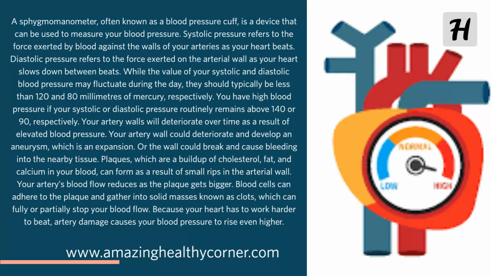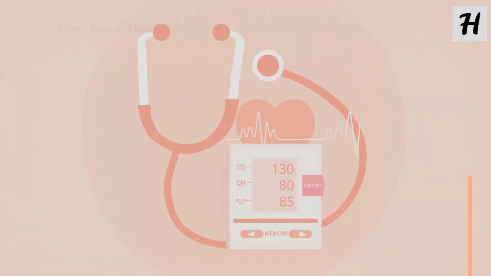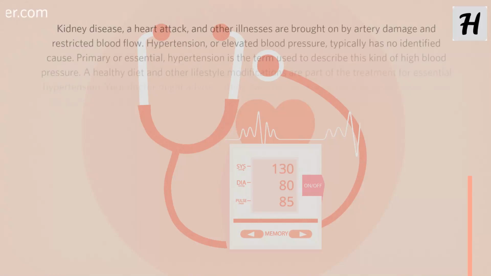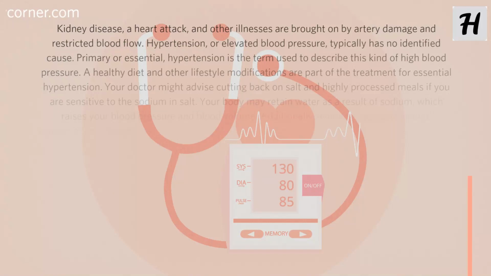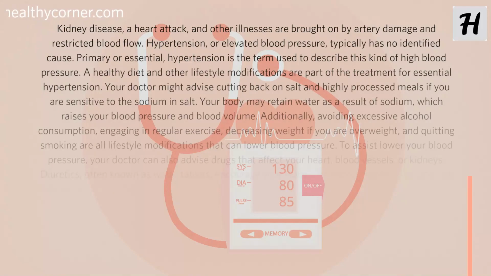Your artery's blood flow reduces as the plaque gets bigger. Blood cells can adhere to the plaque and gather into solid masses known as clots, which can fully or partially stop your blood flow. Because your heart has to work harder to beat, artery damage causes your blood pressure to rise even higher. Kidney disease, a heart attack, and other illnesses are brought on by artery damage and restricted blood flow.